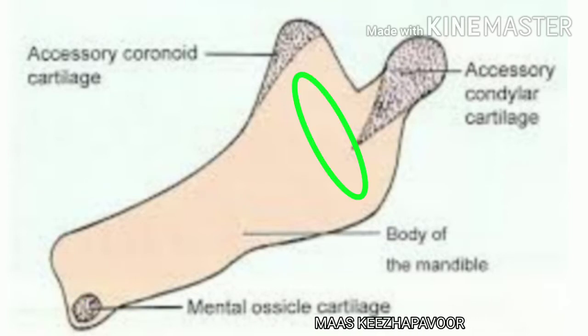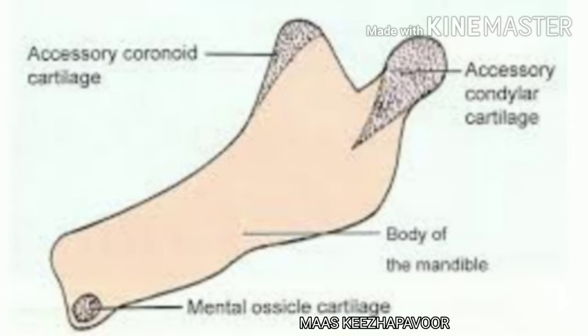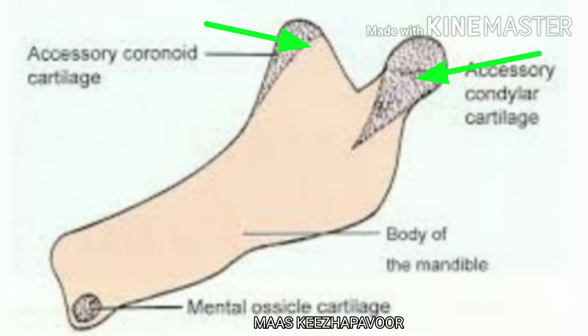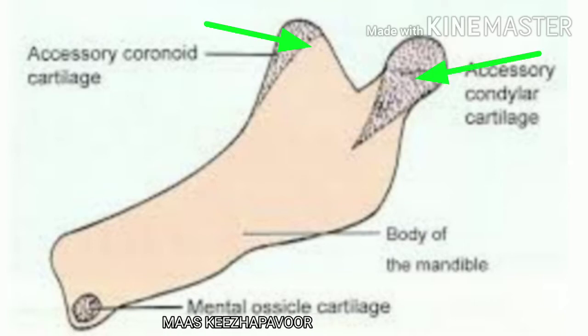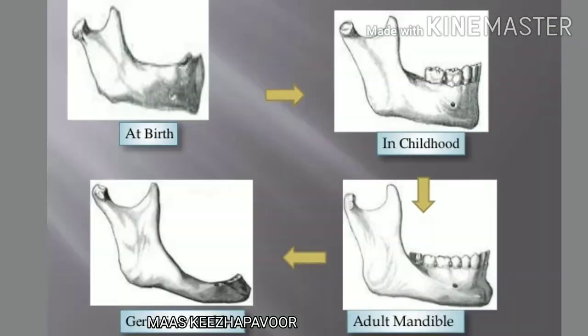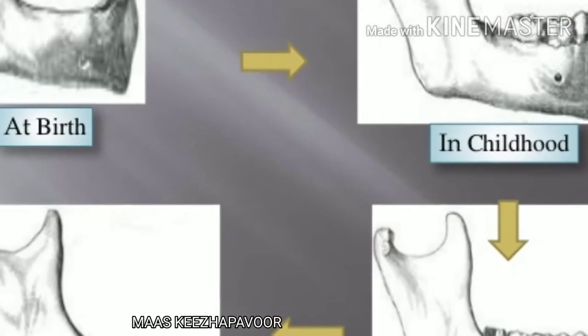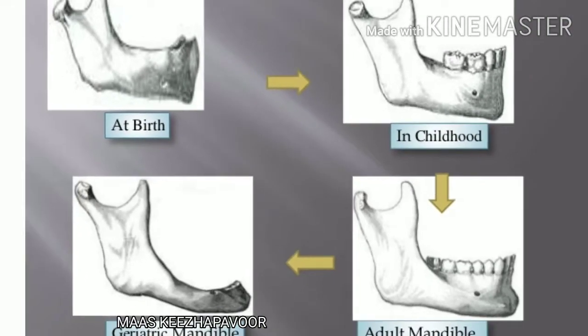After 10th week, the part of ramus above mandibular foramen, coronoid and condyloid process develop from secondary or accessory cartilages. Ossification extends from primary centers into these cartilages and growth in height of ramus and process developed by middle of fetal life.